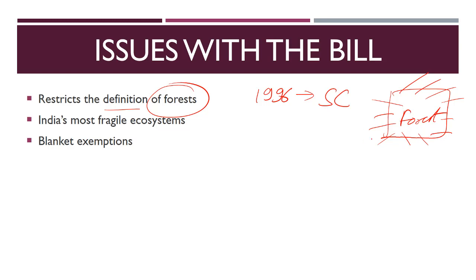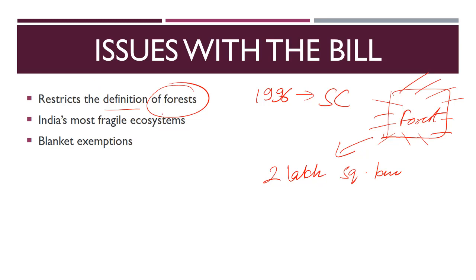So this will have an impact. The forest of around 2 lakh square kilometers in India will now be made vulnerable to the activities of the government. There won't be any prior approval required to destroy these forests and carry out any activities or installations in that area, given the exceptions which I just told you.